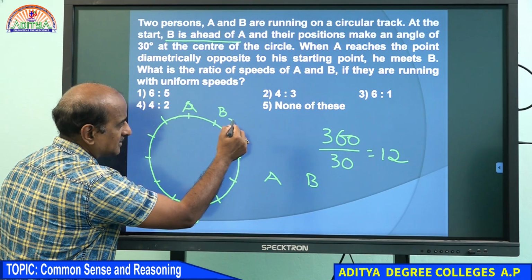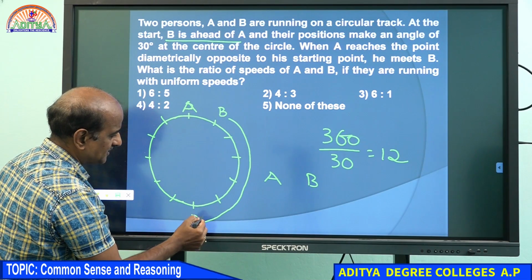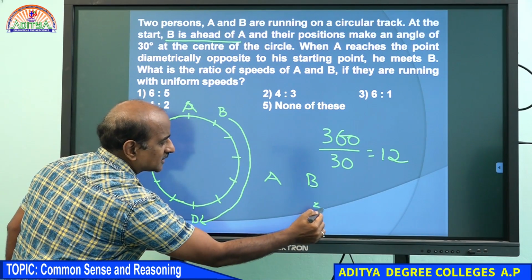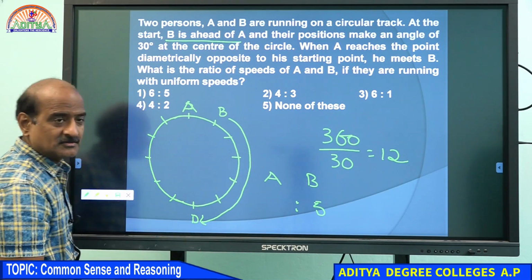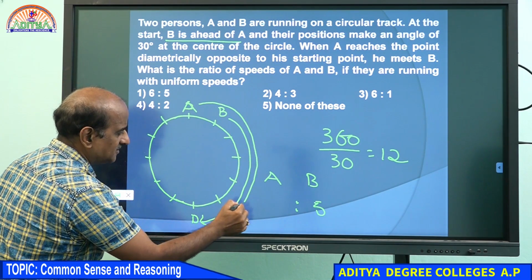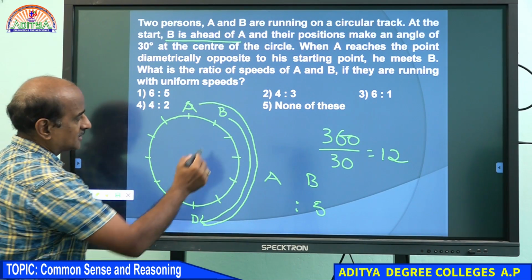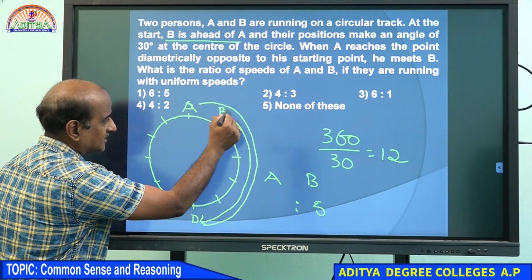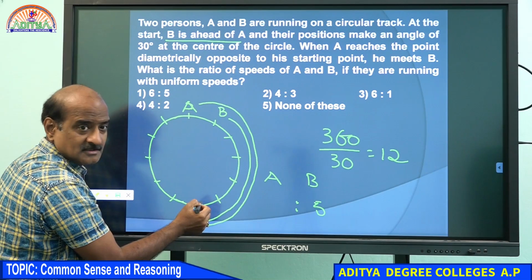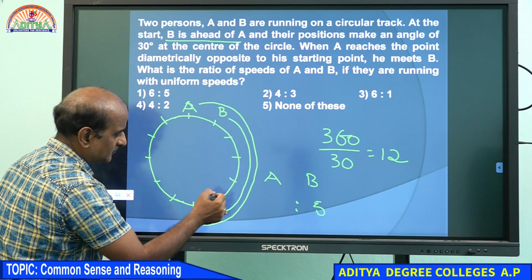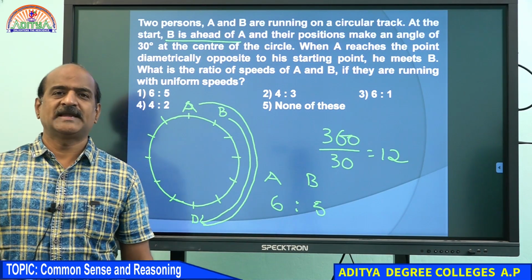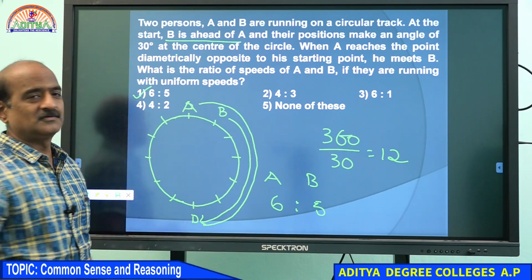Let me suppose that by the time B covers 5 parts, 1, 2, 3, 4, 5, A covers 6 parts, because A and B meet at the same place. You can see that by the time B covers 5 parts, A covers 6 parts: 1, 2, 3, 4, 5, 6. Hence we can conclude that their speeds are in the ratio 6:5.